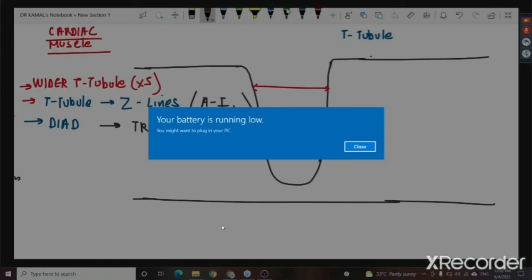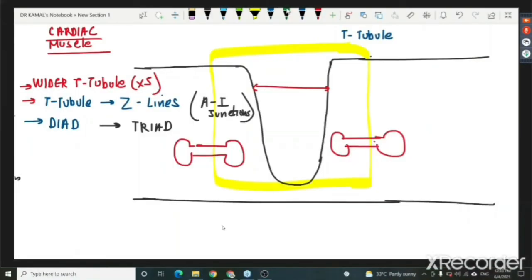A single T tubule with two terminal cisternae, or two L tubules. These will constitute one triad. So in a skeletal muscle, a triad would be one T tubule plus two terminal systems of the L tubule. But remember, this is not a dyad. The triad is only in skeletal muscle.